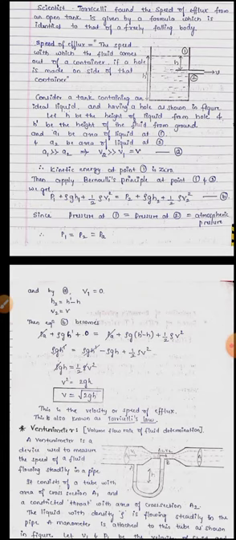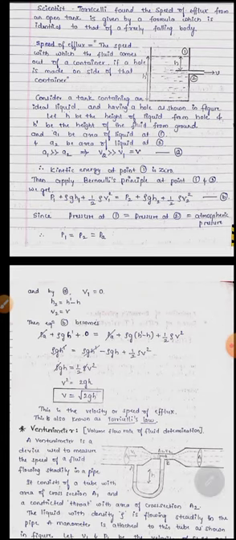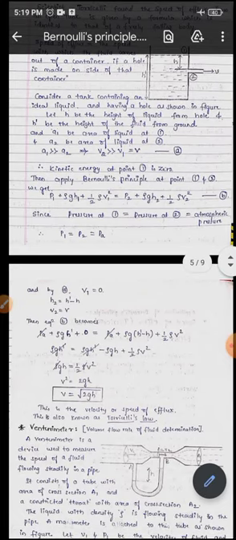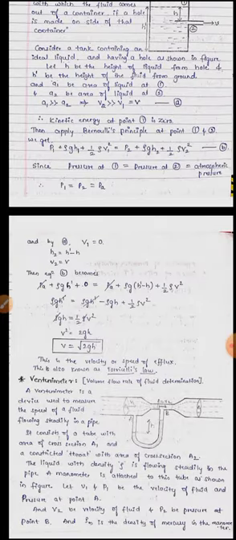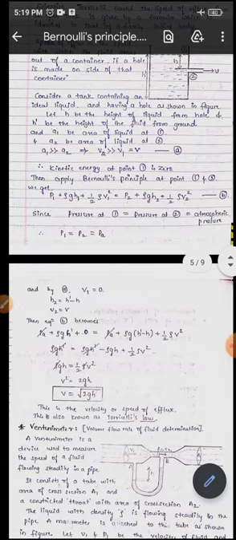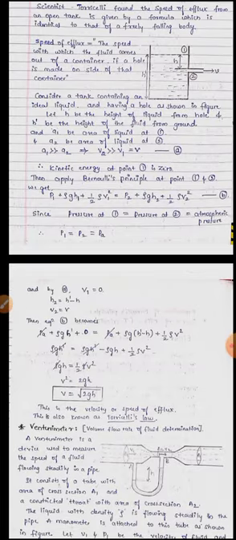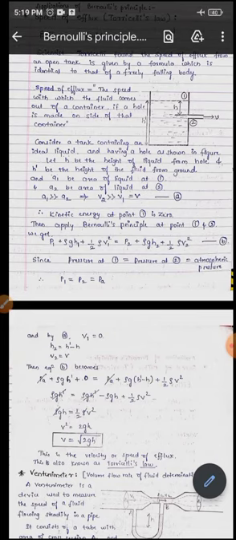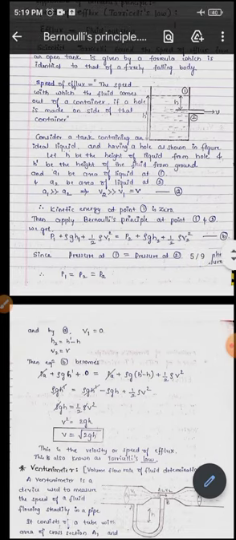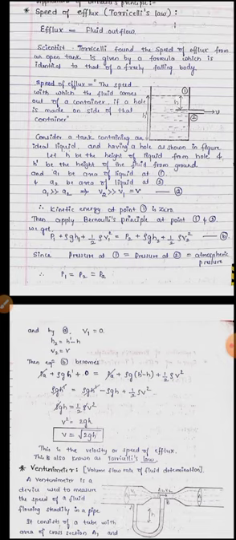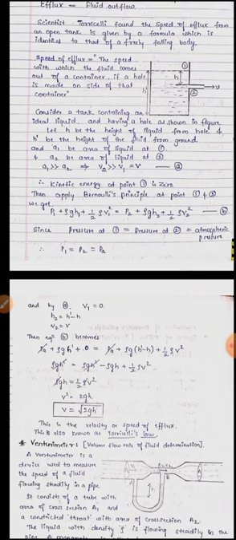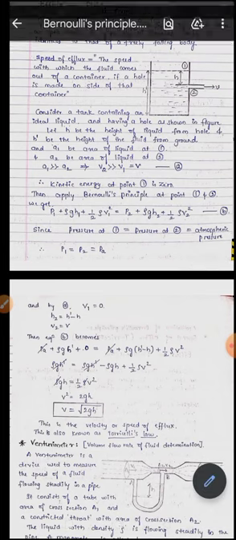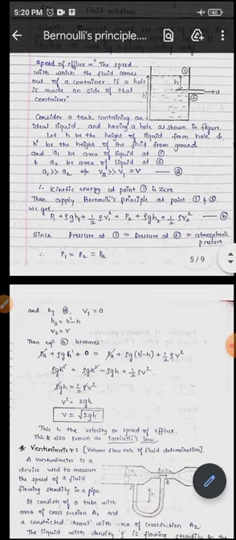And by equation A we are having V1 as 0, negligible compared to V2. And we are having H2, that is the height of the second point from the ground surface, that will be H dash minus H. And V2, that is the velocity of the fluid from this hole, V2 is equal to V.